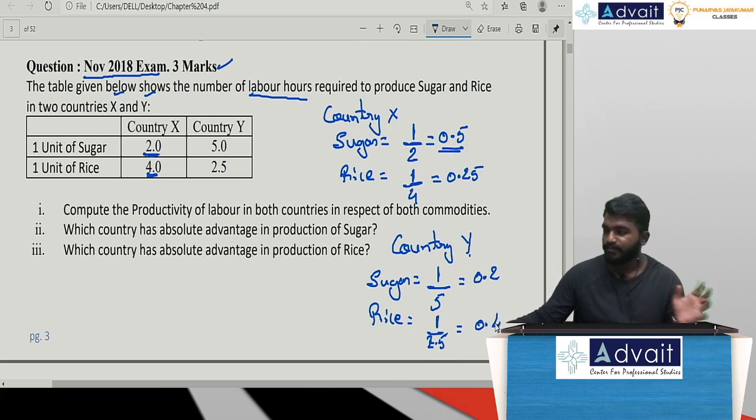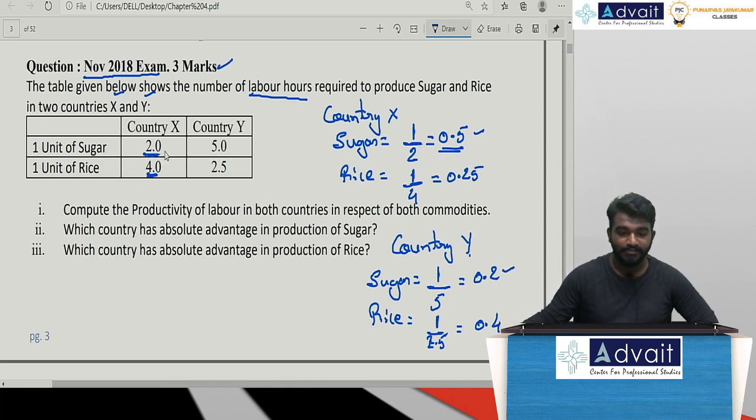Now the very first question: what is the productivity of labor? In country X for sugar, it is 0.5. In country Y for sugar, 0.2.